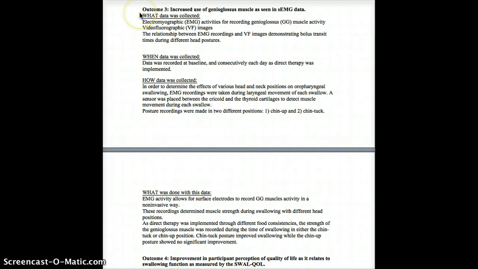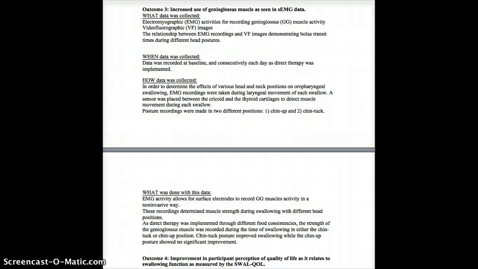Our third outcome concerned the increased use of the genioglossus muscle using SEMG data. Here, electromyographic activities and videofluoroscopic images were obtained, and the relationship between EMG recordings and videofluoroscopic images demonstrating bolus transit times during different head postures was examined. This data was collected at pre-treatment baseline and consecutively each day during direct therapy. EMG recordings were taken during laryngeal movement of each swallow. A sensor was placed between the cricoid and thyroid cartilages to detect muscle movements for each swallow. Posture recordings were made in 2 different positions, chin up and chin tuck.